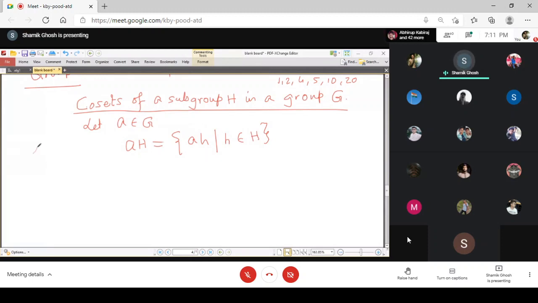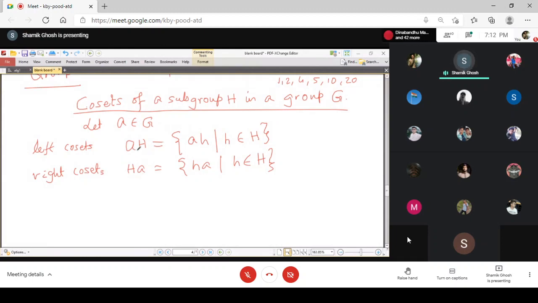However, these are called the left cosets. Similarly, you can define the right cosets. Symbolically, this is Ha, the same type of collection, but here we are making the product by a from the right. This left and right is meaningful for non-commutative groups. For a commutative group, all the left cosets are the same as the right cosets. But for a non-commutative group, the left and right cosets are different.